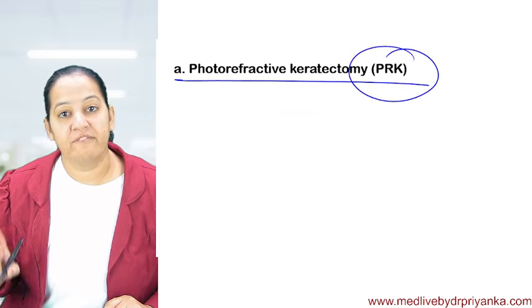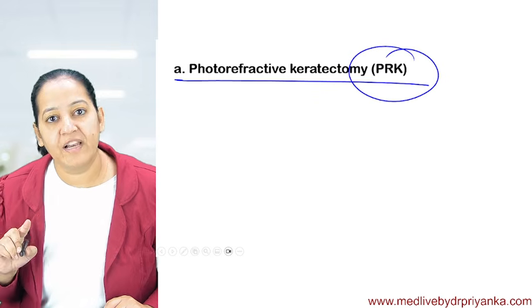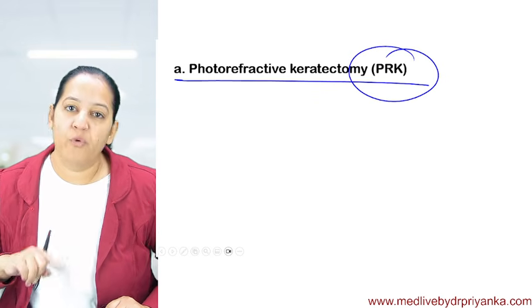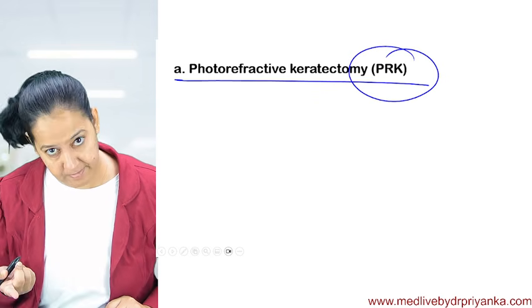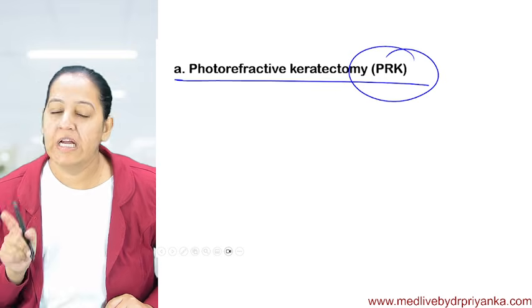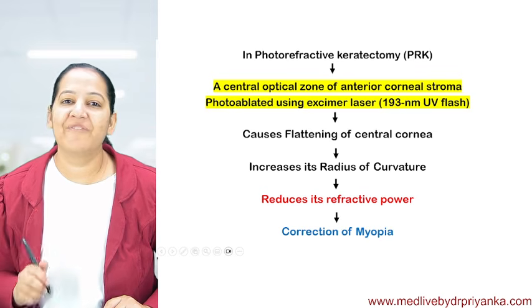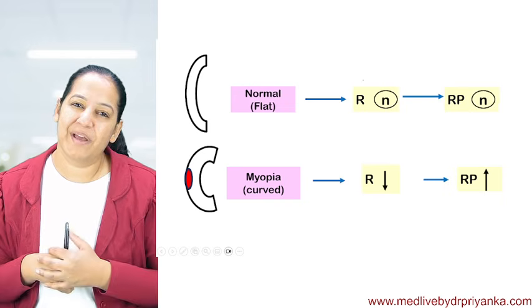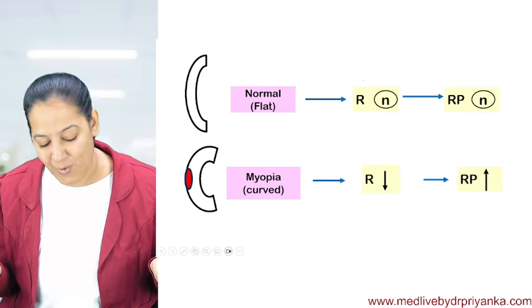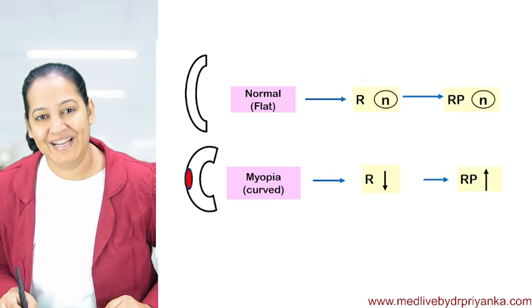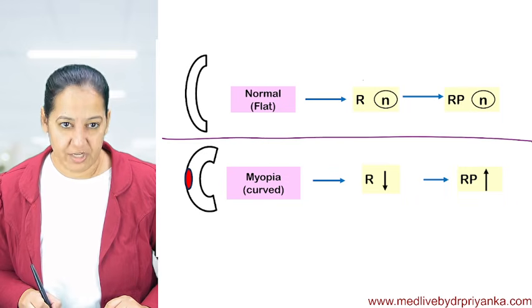It is PRK. The first one was RK. RK was radial keratotomy. This one is photorefractive keratectomy. Mind my words, my pronunciation. So this is PRK. So in PRK, what are we doing? See what we are doing. See, it's in front of you. No words to explain. Okay, it's very easy. You can appreciate. So what are we doing?